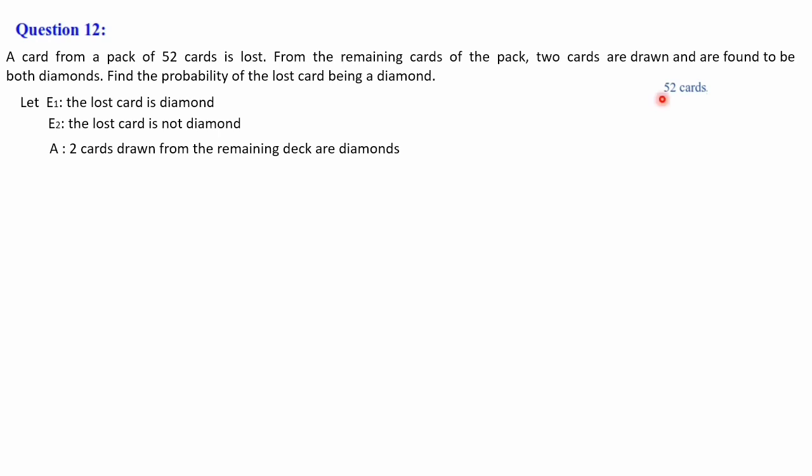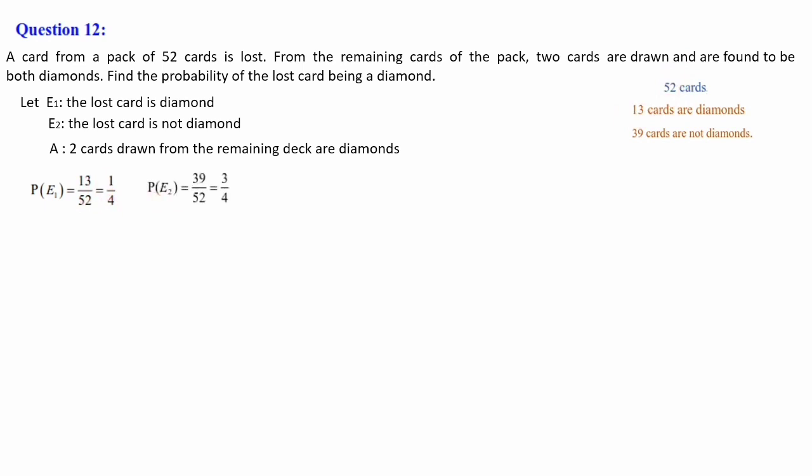There are 52 cards in a deck of cards. Out of that, 13 cards are diamonds. And cards which are not diamonds is 52 minus 13, that is 39 cards. 39 cards are not diamonds. Now, P of E1. E1 is already defined, the lost card is a diamond. Probability of the lost card being diamond: there are 13 diamond cards out of 52. So 13 divided by 52, that is equal to 1 by 4.